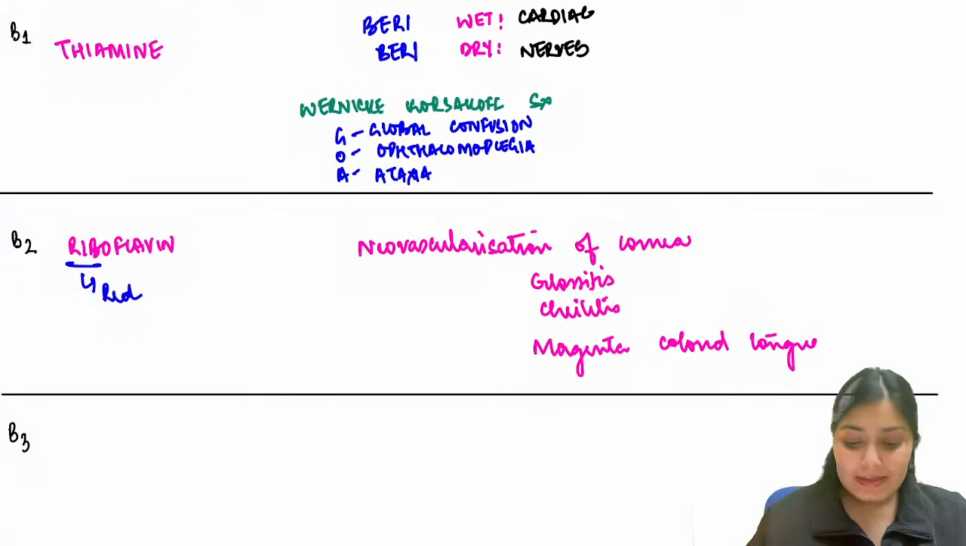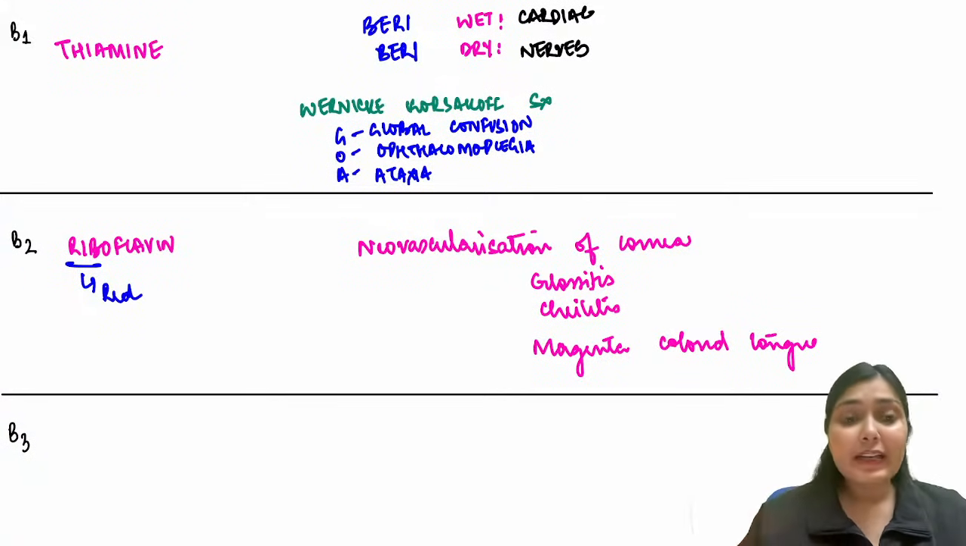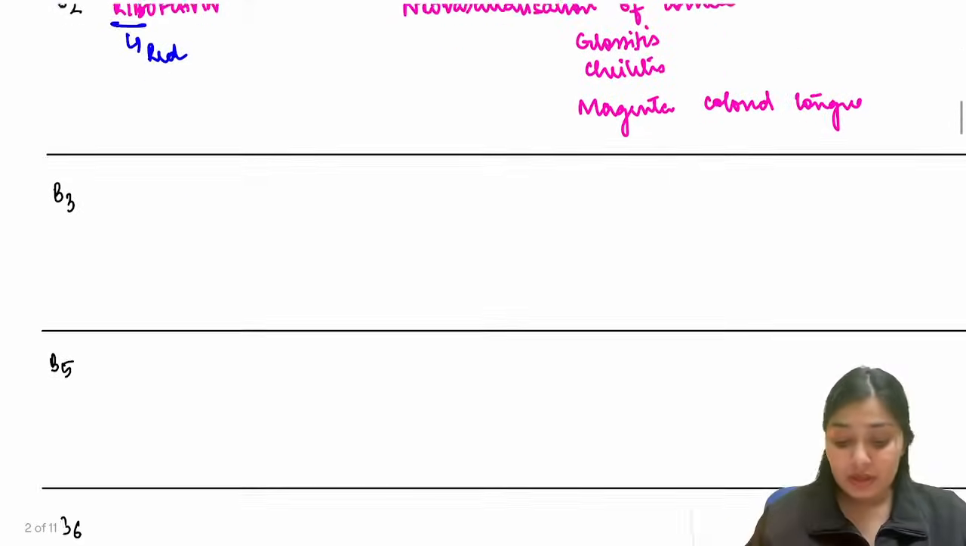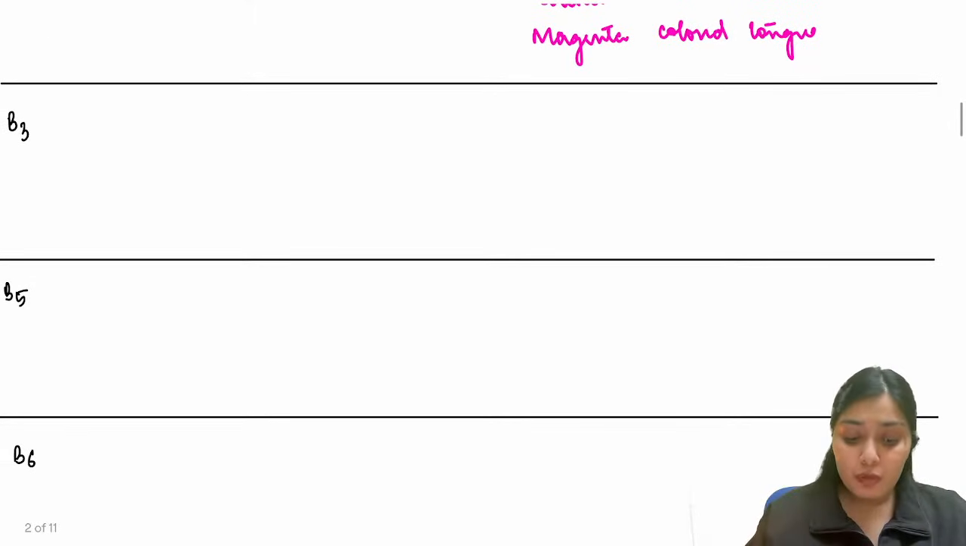Okay, so let us take the imaging later on. Right now, neovascularization of the cornea, glossitis, cheilitis, and magenta colored tongue. After B2, let's talk about B3.